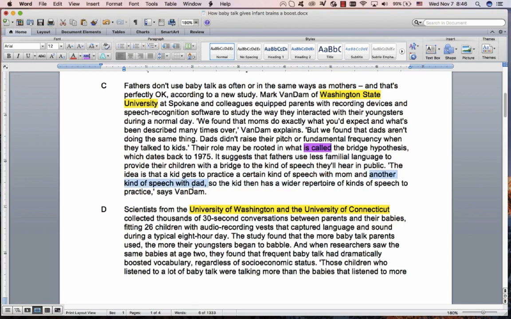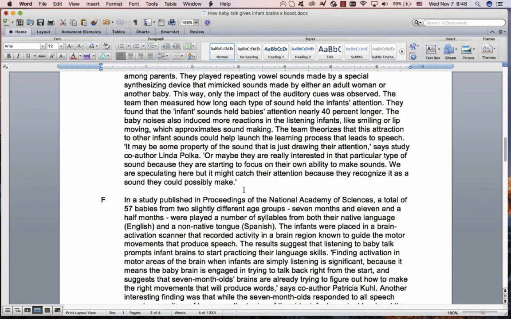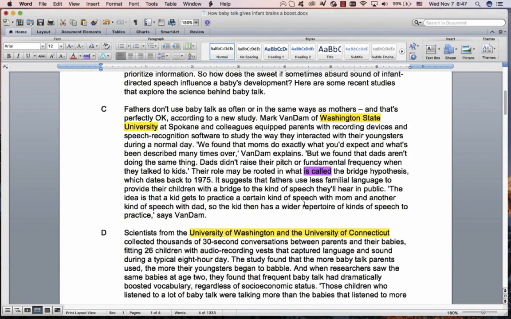Can you see something about expands? Expands means to get bigger, to make it bigger. The only thing we can really see is it's wider, bigger, expands, close enough. But another big help is "of kinds of speech", is right there, "of types of speech". So expands, something of types of speech. Even if you don't know what the word means, you can guess that it's going to be that one.